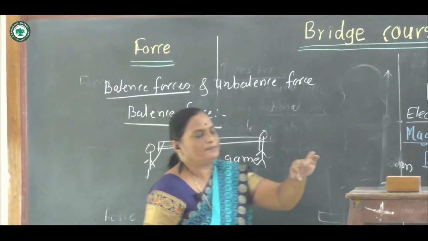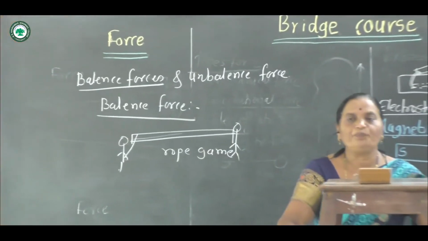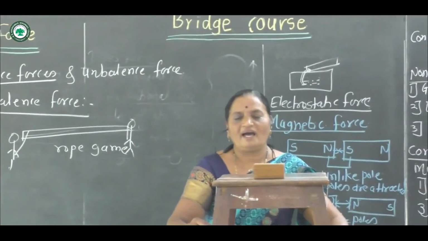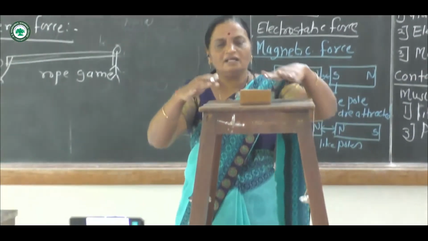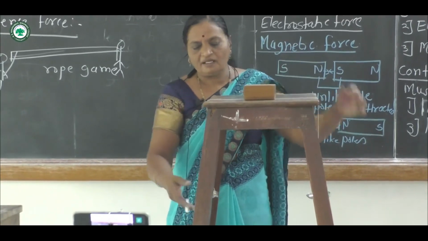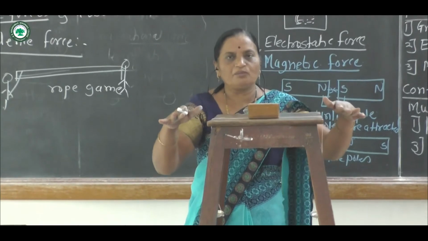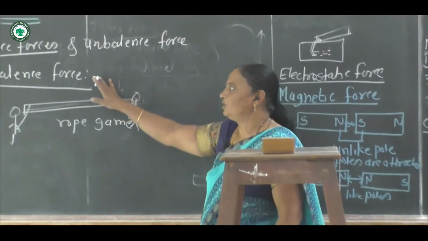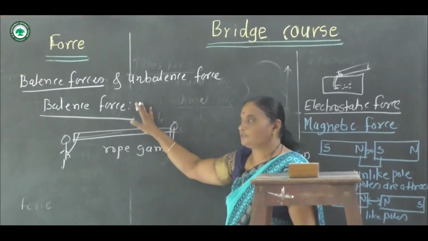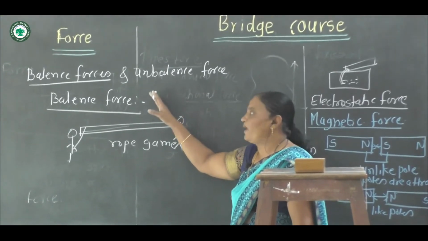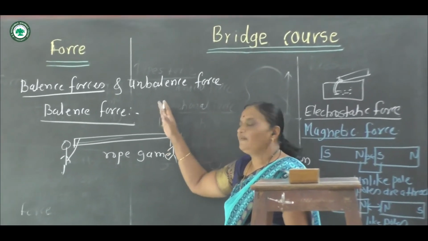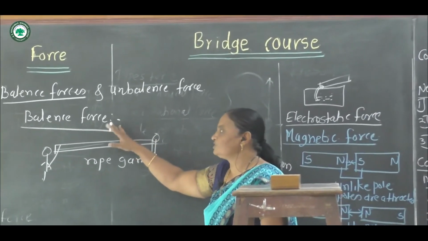See the example here. There are two pans and they are connected with a string. A wooden block is kept here. If we apply the same forces, the string cannot be moved, and the forces are called balance force. You can list this and write the example of balance force.